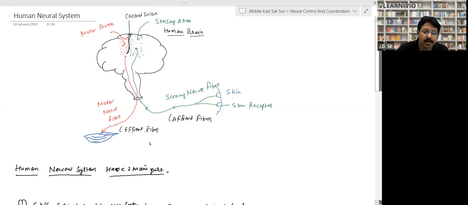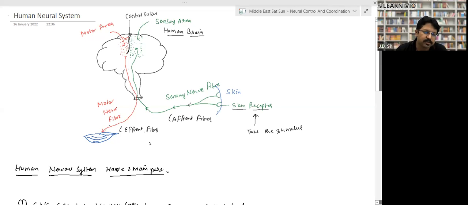Look, in the skin, there is a particular kind of cell called a skin receptor. What does a skin receptor actually do? Receptors are found in our whole skin. These receptors take the stimulus. Stimulus means any kind of change. Skin receptors take the stimulus, and the stimuli are taken by the sensory nerve fibers.